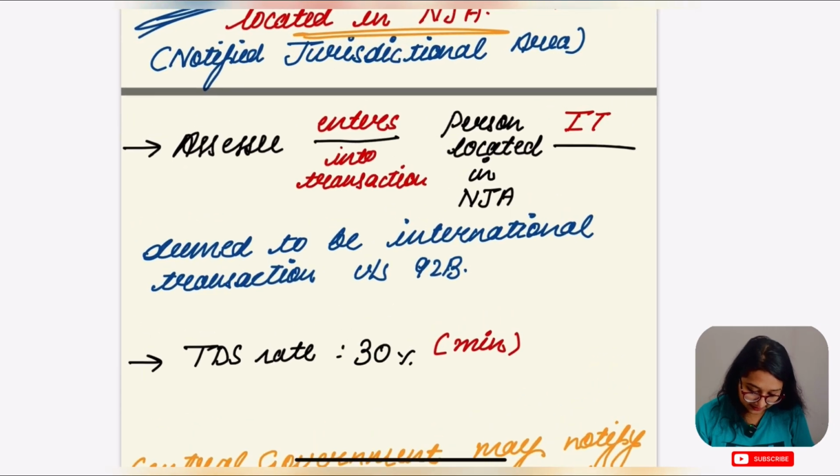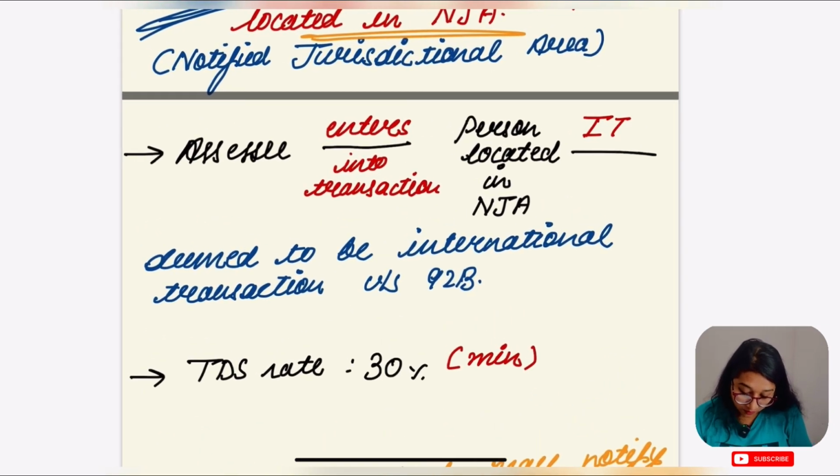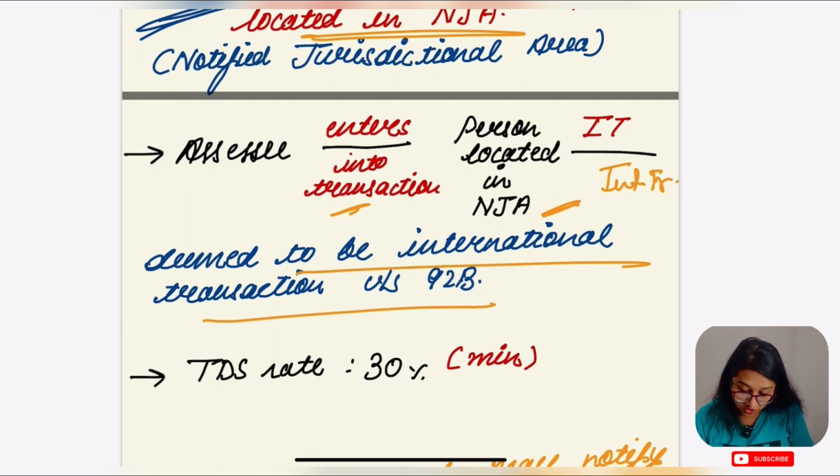Yes, this part is clear. Okay. Once the assessee enters into such a transaction with a person located in an NJA, this would be deemed to be an international transaction under section 92B. Do you remember 92B, international transaction, right? So all the methods and provisions applicable under section 92B are going to be applied for an NJA.